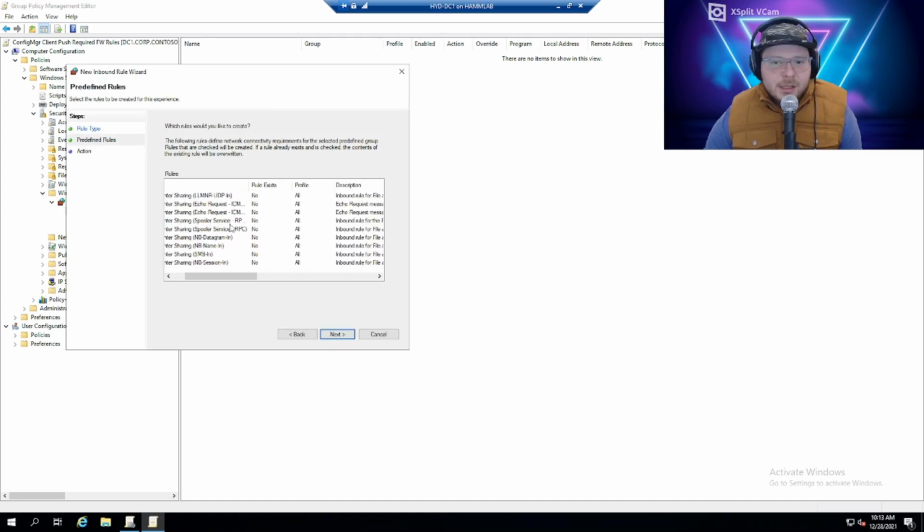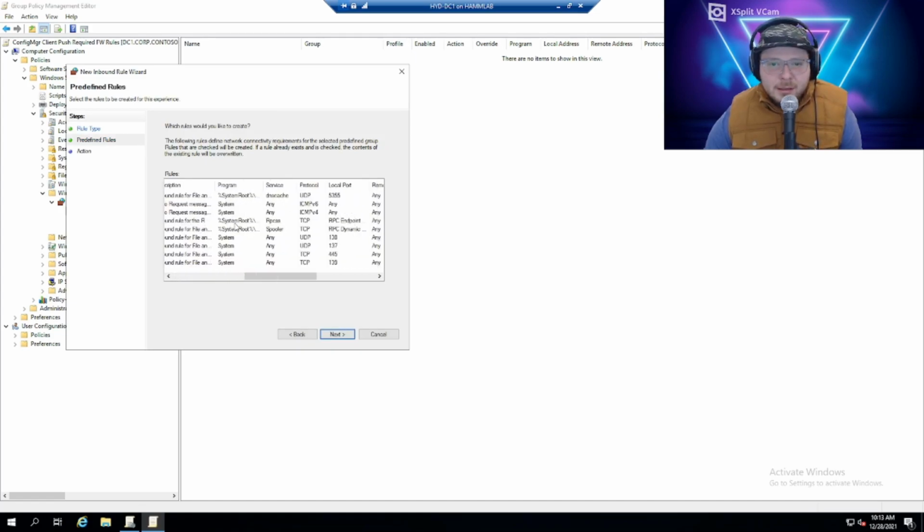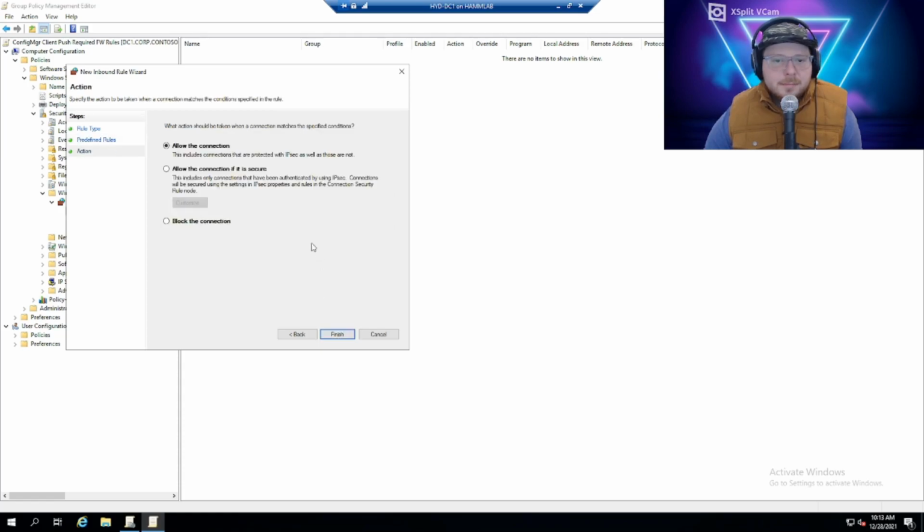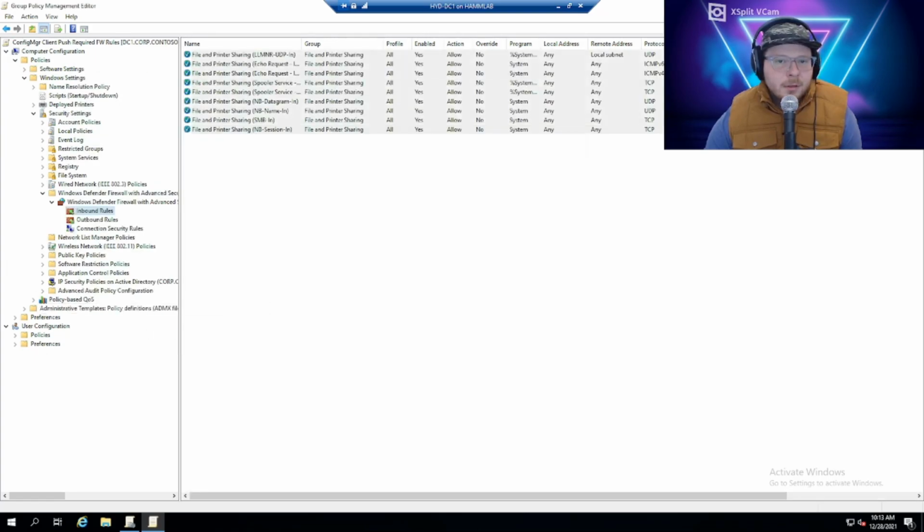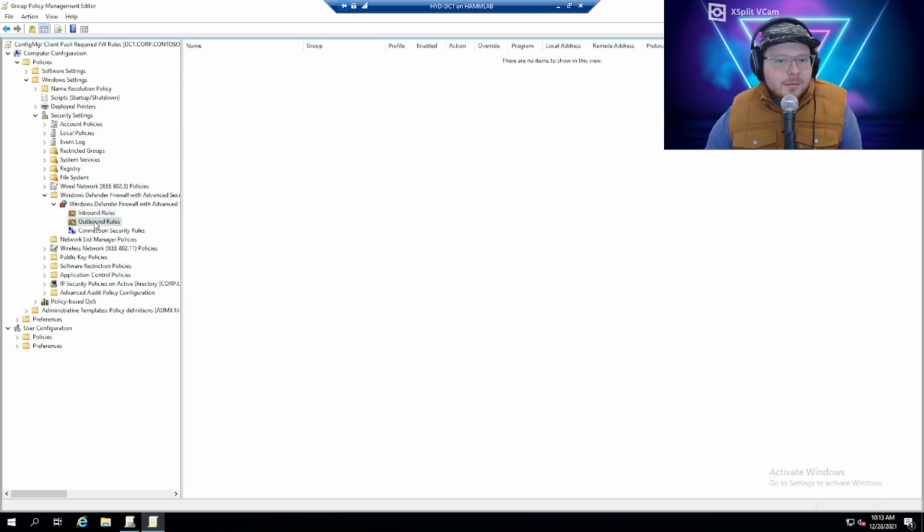We're going to leave all of these checked because we don't want to limit anything. This will also enable ping, so if you need to ping a device, we can do that, ICMP. Next, and then we're going to allow the connection. Cool, so our inbound rule is now created. We can see the rule right here. We're going to add some more rules because there's a few we need. Let's create an outbound rule for the same.